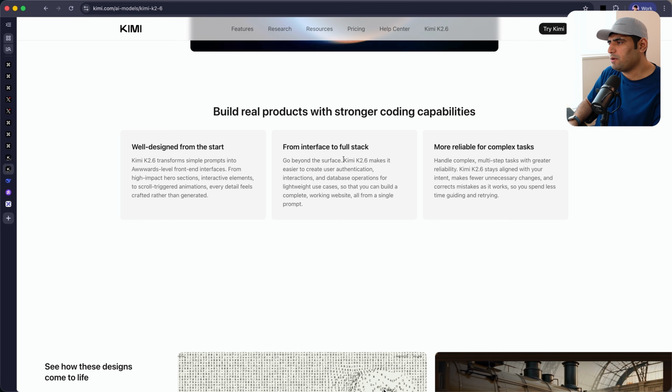And the biggest problem is Kimi K2.6. If you are using Kimi K2.6 right now, I am willing to bet you are not actually using Kimi K2.6. The thing is, Kimi K2.6 is a little bit more expensive than 2.5.